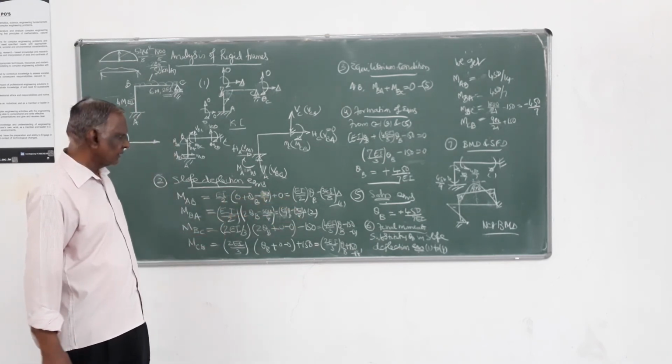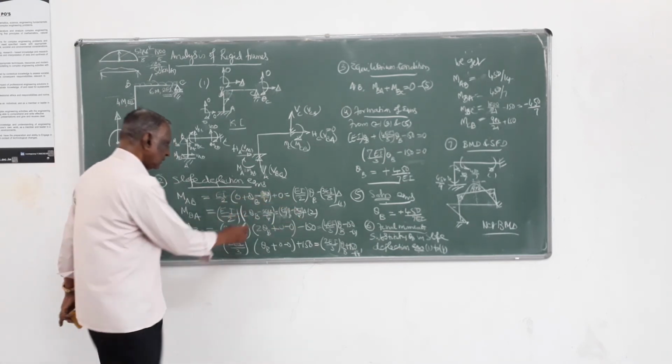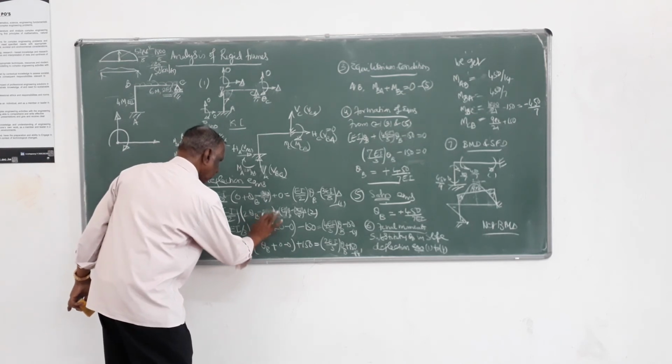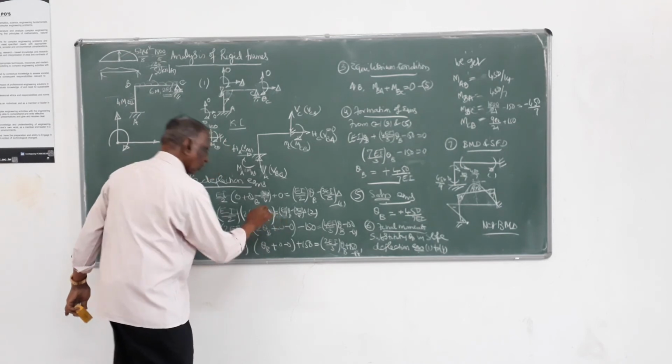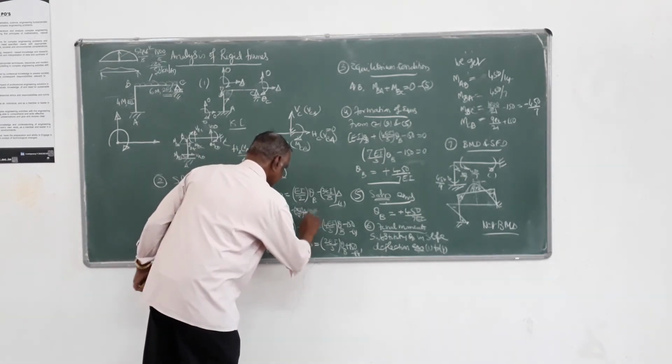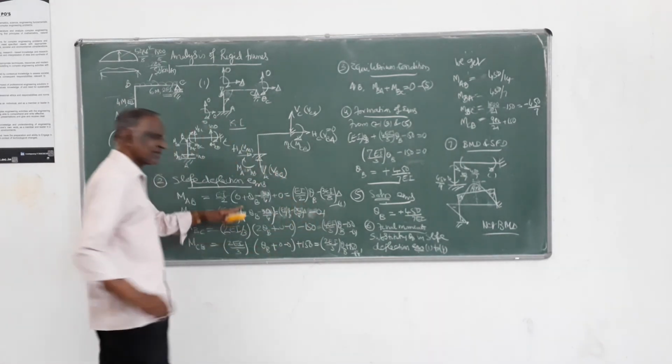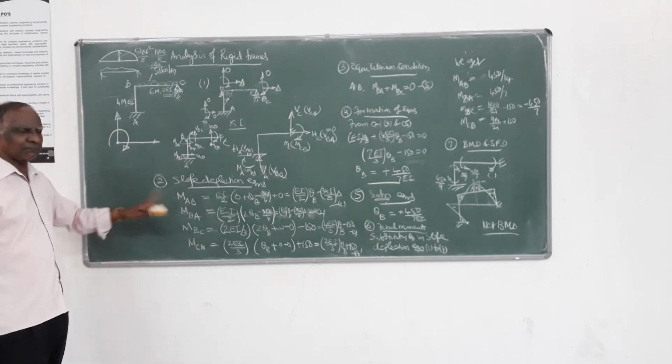There are also 3 delta by 4, minus 3 delta by 4. Correct. This is 3 delta by 4. So this is your second equation. That's the change: A, B, B, A.